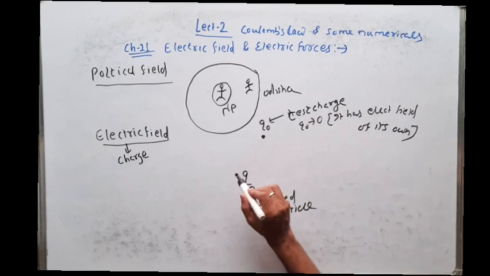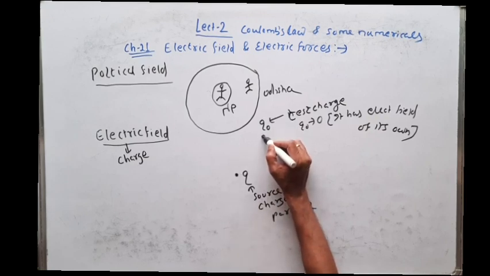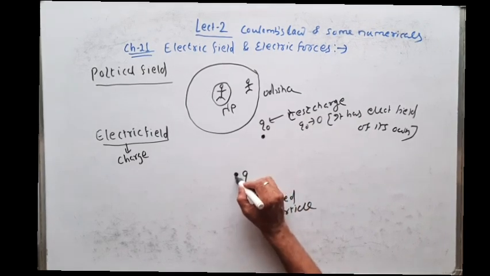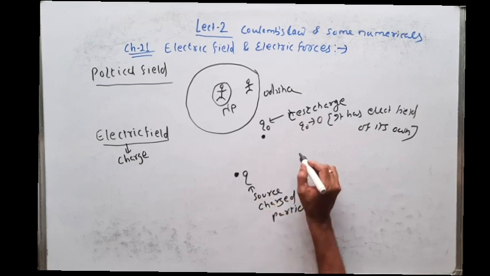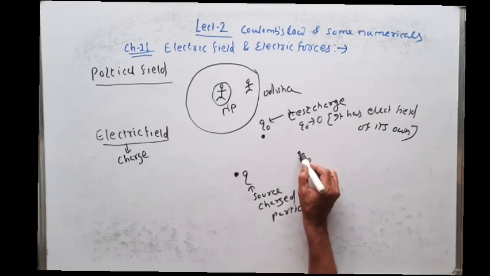Now if this source charge Q exerts a force on Q naught, then we can say this Q naught is lying within the electric field of this Q charge. Let us say I bring this test charge here, and the source charge is also exerting a force on this Q naught.